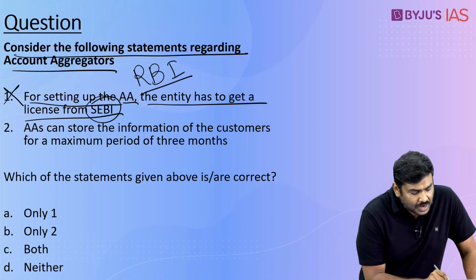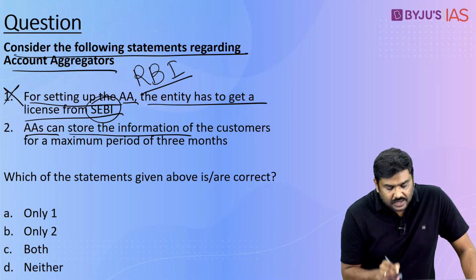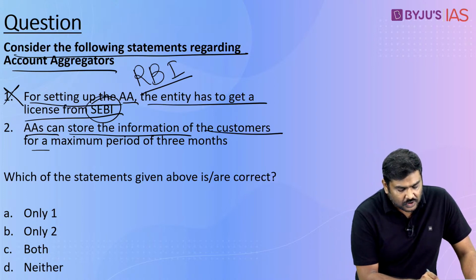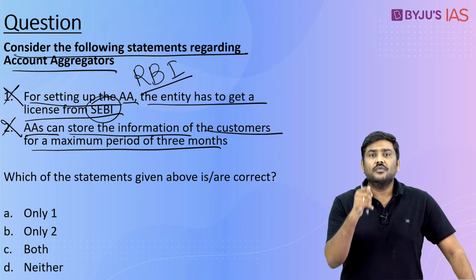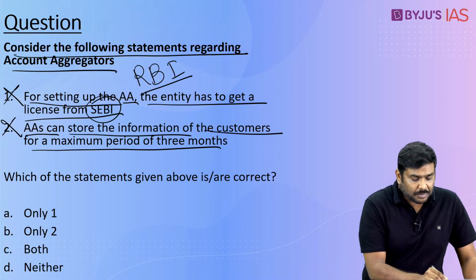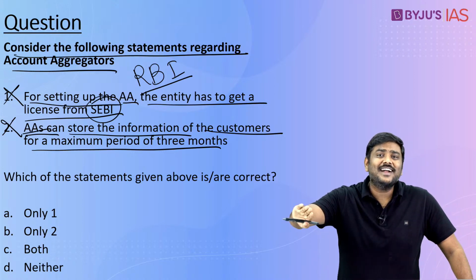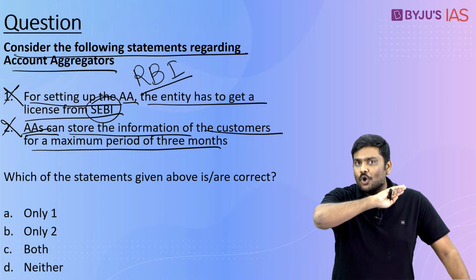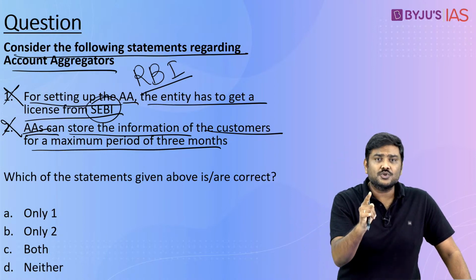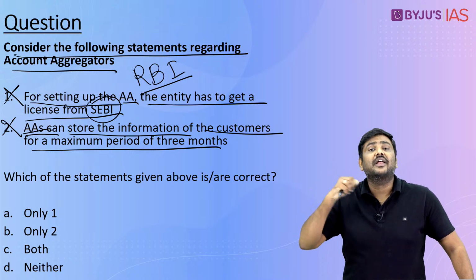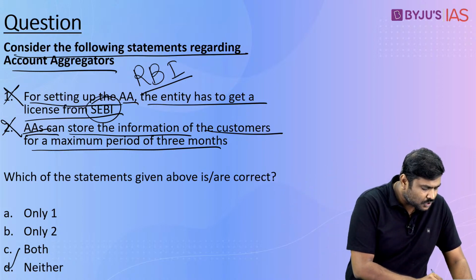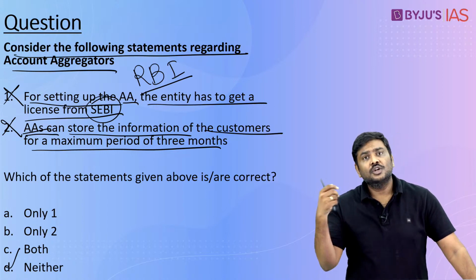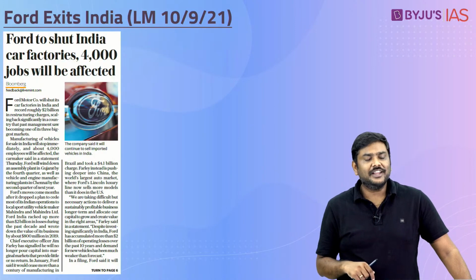Second one, account aggregators can store the information of the customers for a maximum period of 3 months. Statement 2 is also wrong. Why? Please remember this. AAs cannot store the data of the customers. At no point of time will they be allowed to store. They can simply collect and transfer. That's it. So even the second statement is wrong. The right option is option D, neither 1 nor 2. Let's go to the next article.